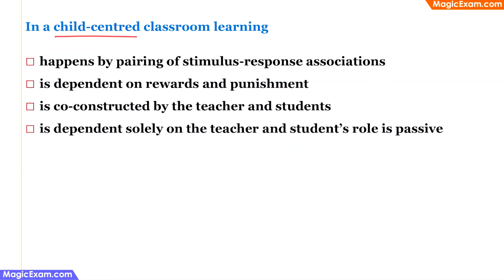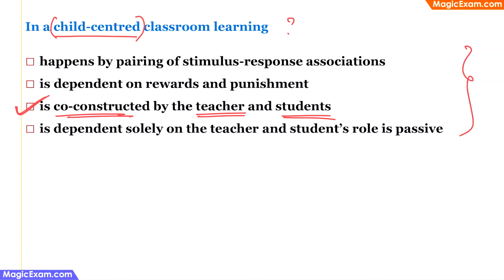In a child-centered classroom, learning happens through which of the following? Now, the moment we talk about child-centered classroom, where children are given the highest importance, the utmost importance, we have to think about a socio-constructivist classroom. So here, children are actively constructing knowledge using the information that they get from various sources. So we have to look at all the answer choices and see which one of them talks about construction of knowledge. So the third option says that learning is co-constructed by the teacher and the students. Therefore, this has to be the correct answer.